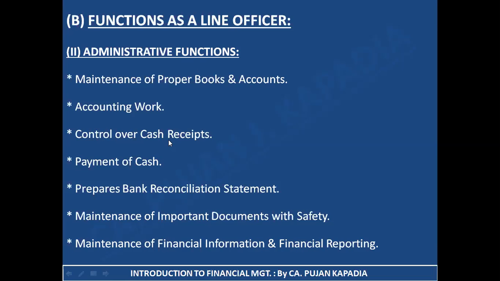Third is control over cash receipts. That is, whenever he is receiving money from the debtors, he needs to see to it that the cash is properly recorded in the books of account and at the same time safely kept in the cash box. So basically this is control over cash receipts.